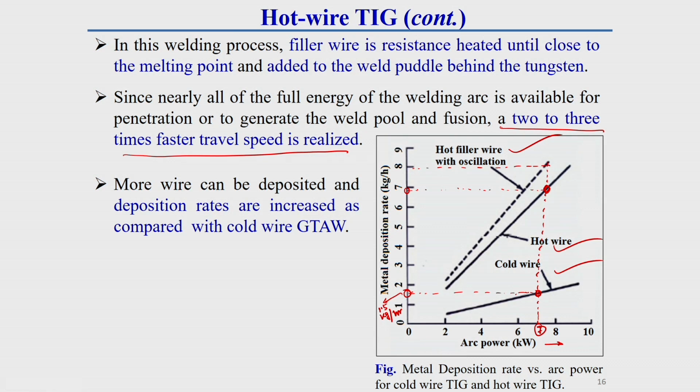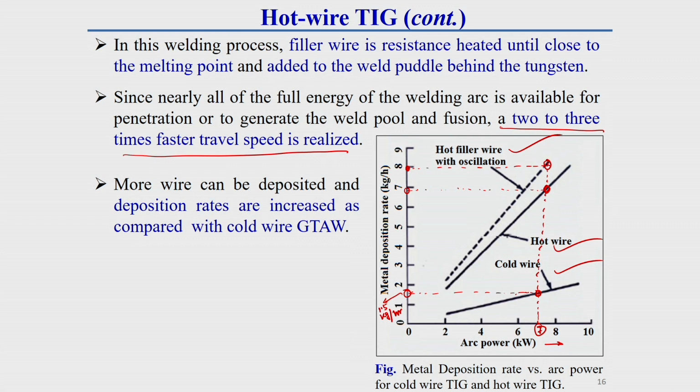Further, if we want to increase the deposition rate, we can oscillate this filler wire by some oscillation mechanism, and then we can increase the filler wire deposition rate to around 8 kg per hour.